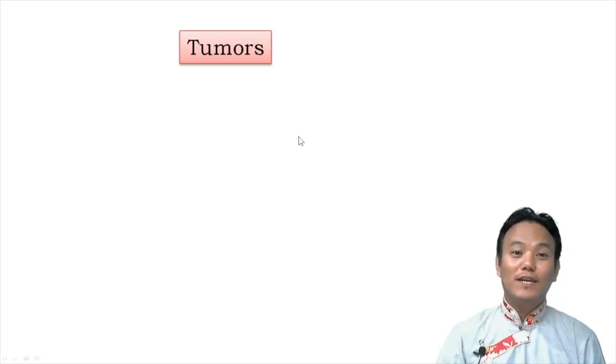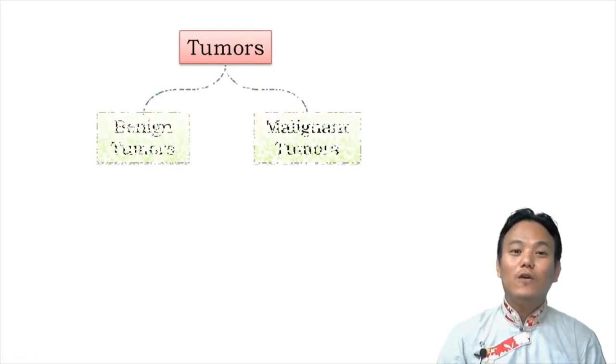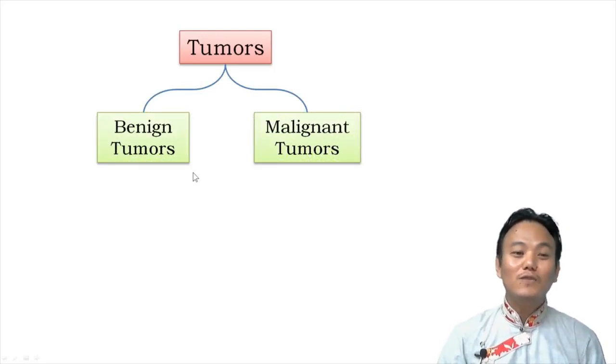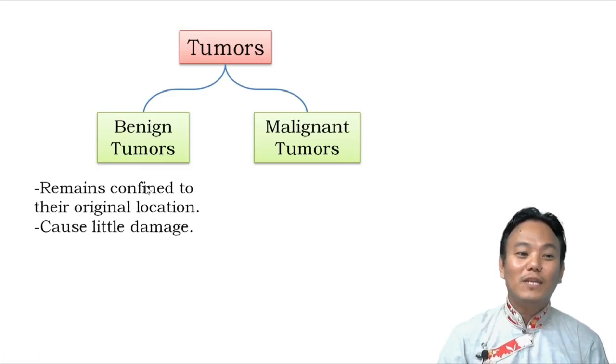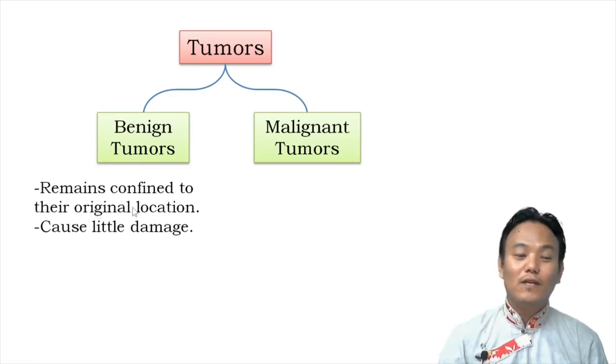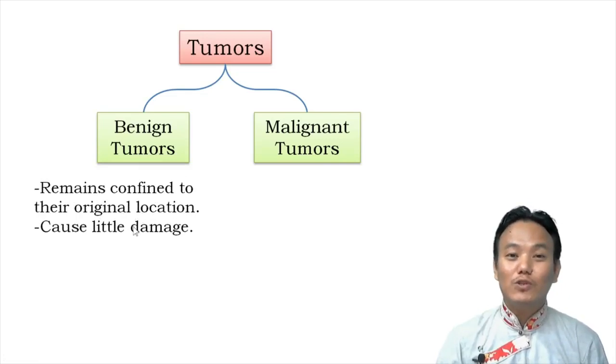We have learned that uncontrolled cell division could lead to the formation of tumors or mass of cells. Tumors are of two types, benign tumors and malignant tumors. In case of benign tumors, the cells remain confined within their original location, right? And therefore it causes very little damage to the body.